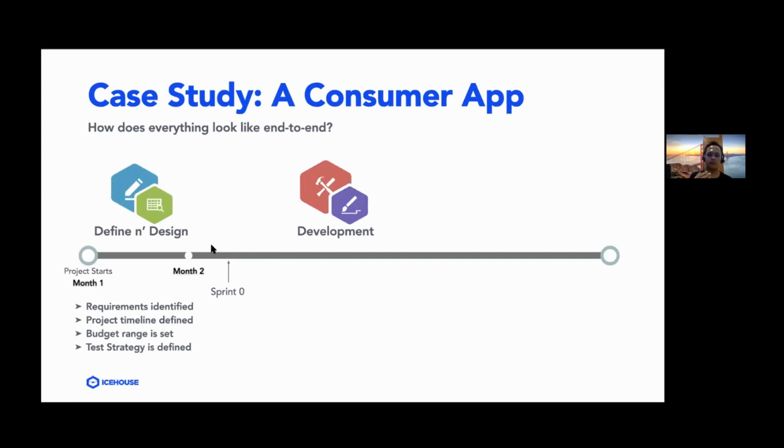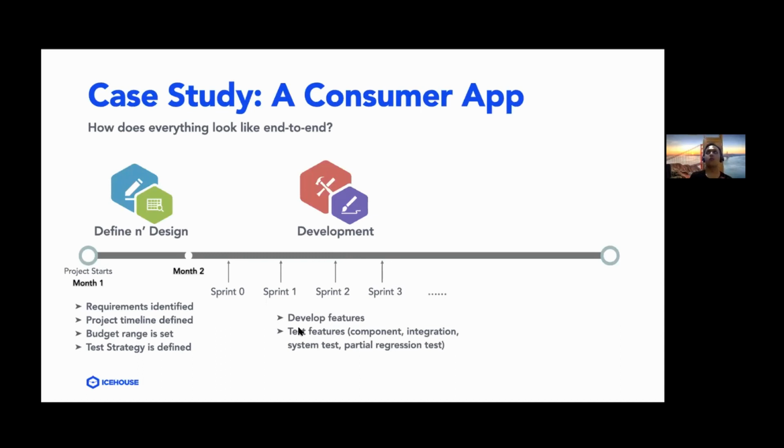And after sprint 0 and the preparations are done, we can now start developing the features in the subsequent sprints, like sprint 1, 2, 3, and so on. And during these sprints, as I've mentioned before, we develop new features, and while development is happening, we also test those features that are ready to be tested. So we do component testing, integration testing, system testing, and by the end, we also do a bit of partial regression testing too. Okay, so that's the development phase.